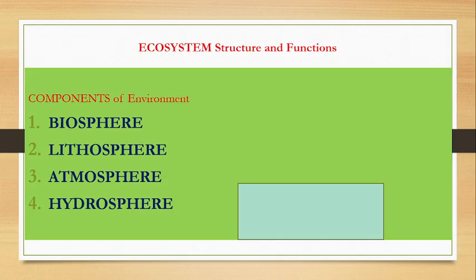Next, the fourth is related to water, and hydro means the water sphere. That is related to the water component on our planet, mostly in the seas. Different seas are there, including the Indian Ocean, and other oceans, for example the Antarctic Ocean and the Pacific Ocean. Here we also have the Arctic area and the Antarctic area. Those are part of it.